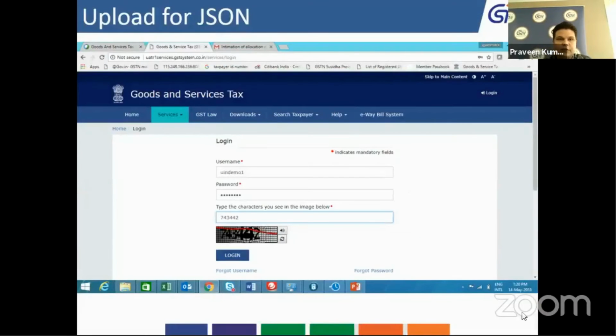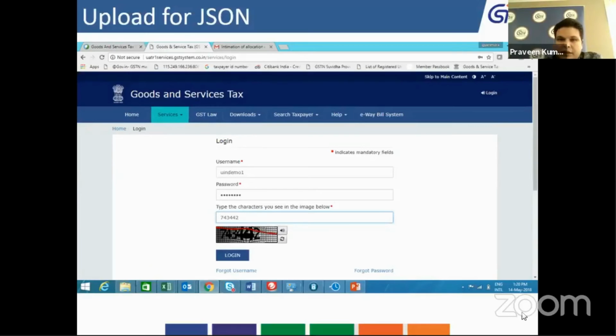So let's say you have already received your username and password. Praveen sir already told a few advisories related to the caps lock and those things. Let's say you have gone through all those correction processes and you have created your username and password. So you have to come onto the screen.